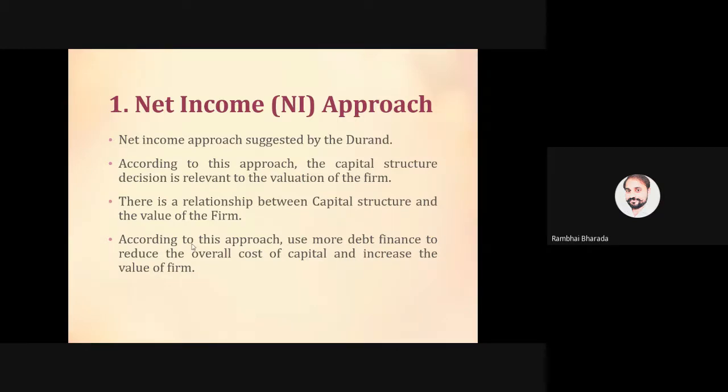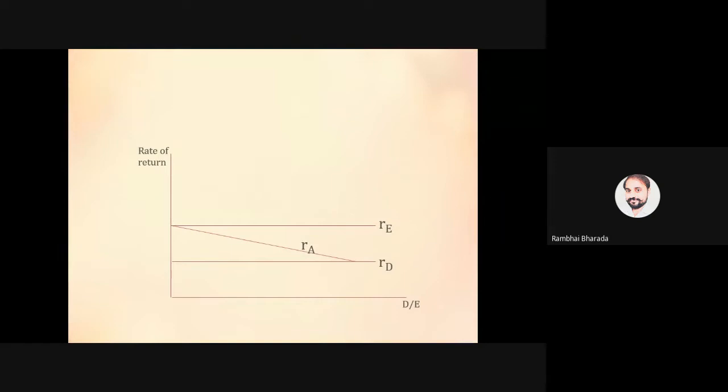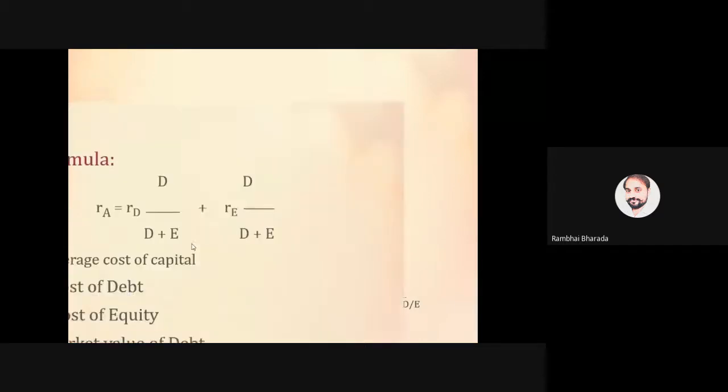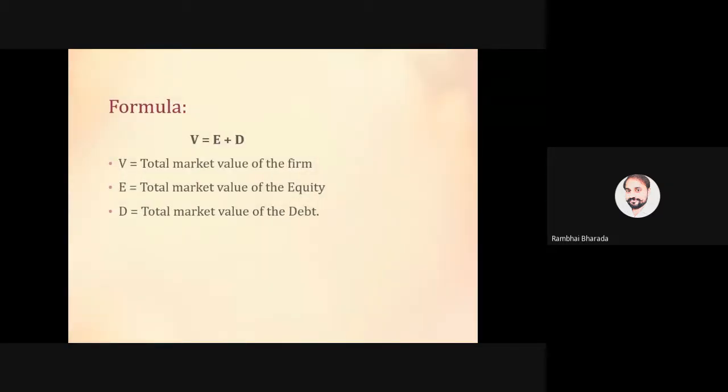These three lines, plus you need to remember these five assumptions and this diagram. These three are compulsory for 8 mark questions. If you forget this formula, no issue, but you need to write this formula. So there are 8 marks and there are 4 things you need to remember. First, the concept, assumptions, diagram and formula. Are we clear about this 4?